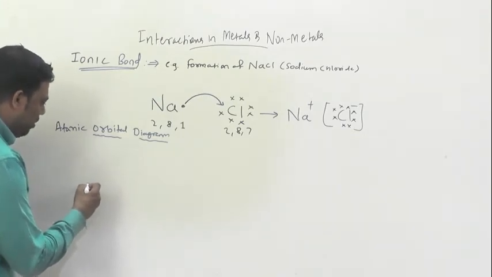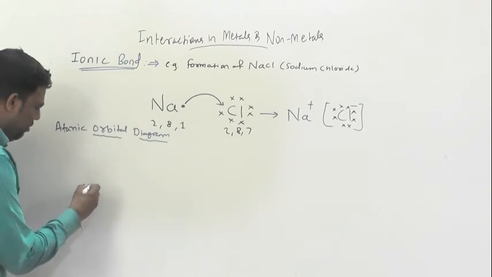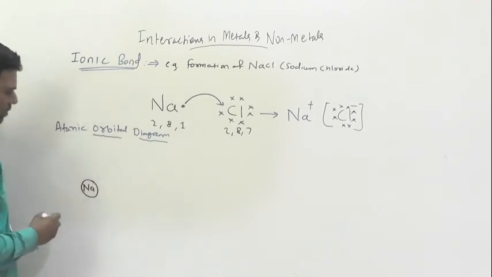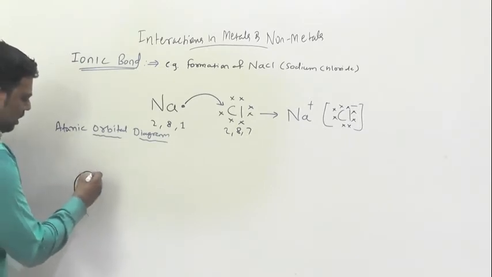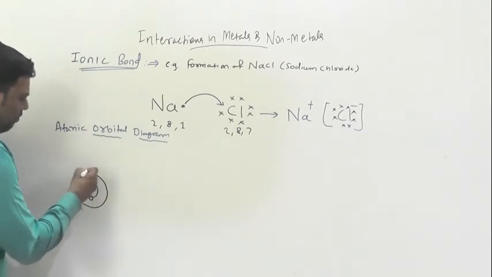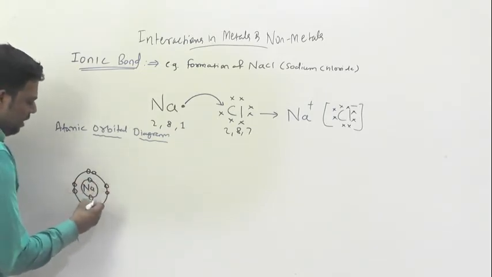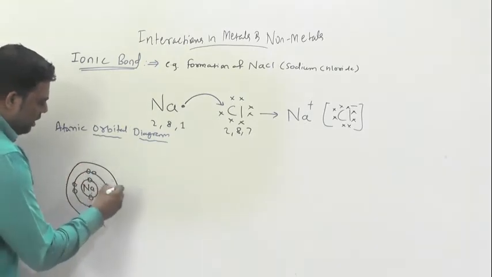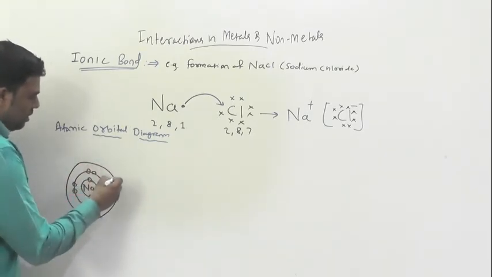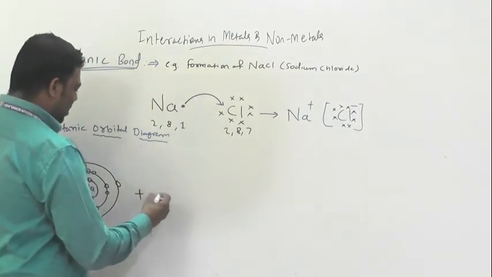This is your Na. First shell 2 electrons, second shell 8 electrons, and in the third shell 1. Now plus your Cl.